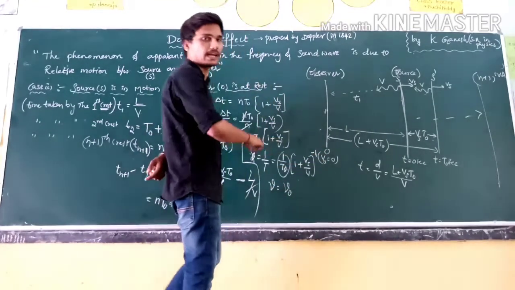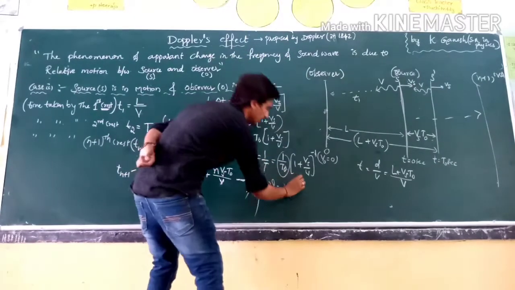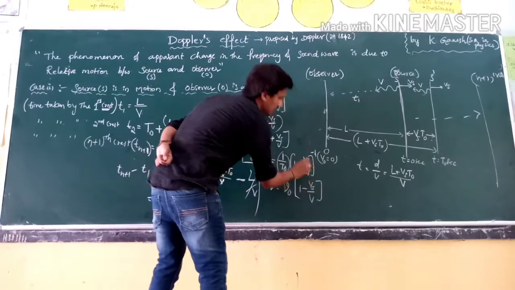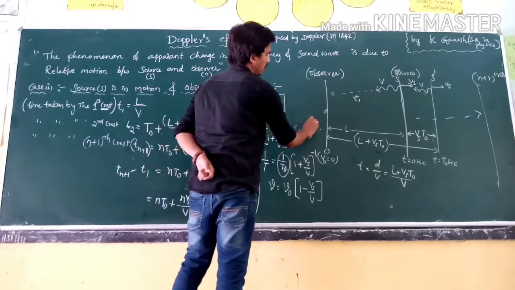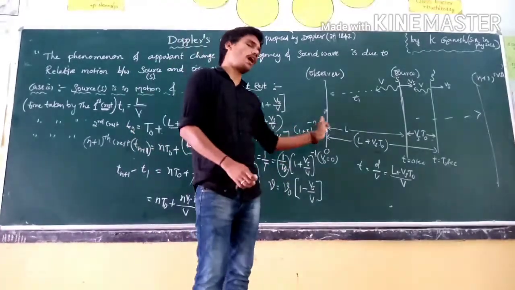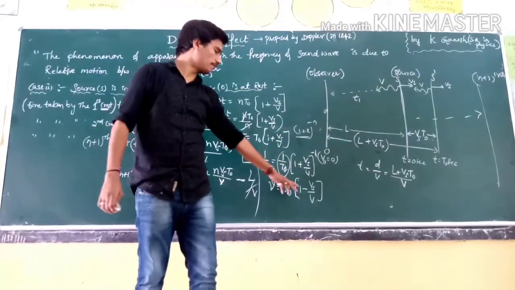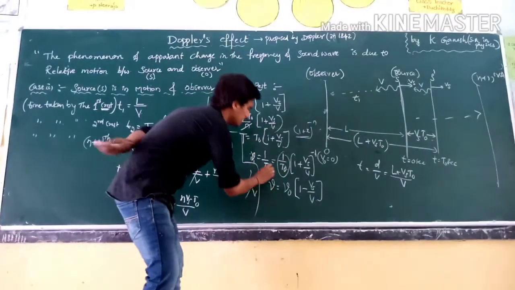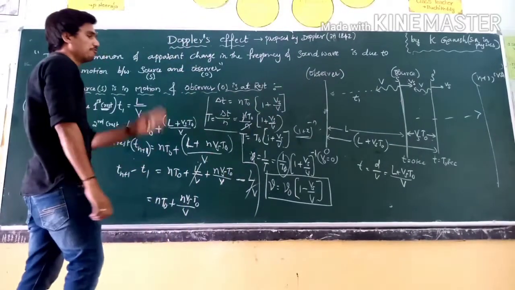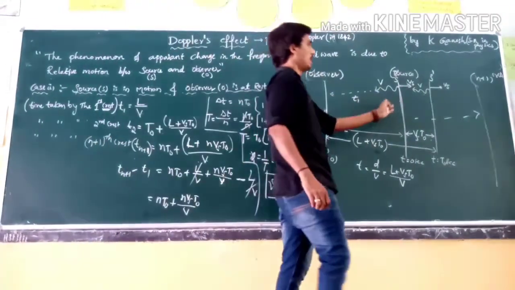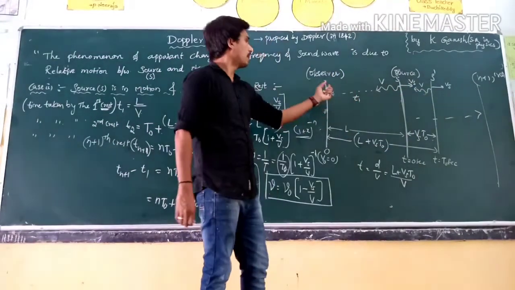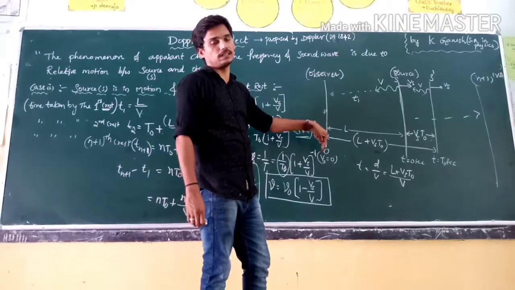We can expand that and neglect the higher order terms. This is of the form (1 plus x) whole power minus n, so it can be expanded. Then I will remove all the higher order terms, and write 1 minus Vs by v. This is the apparent frequency of the sound wave when the source is moving away from the observer, and the observer is at rest.